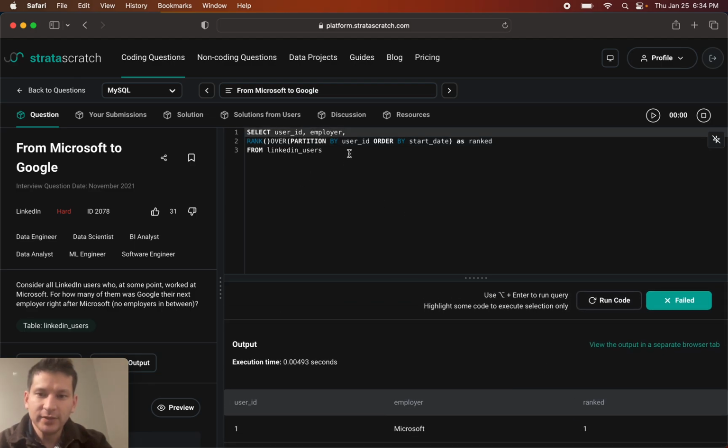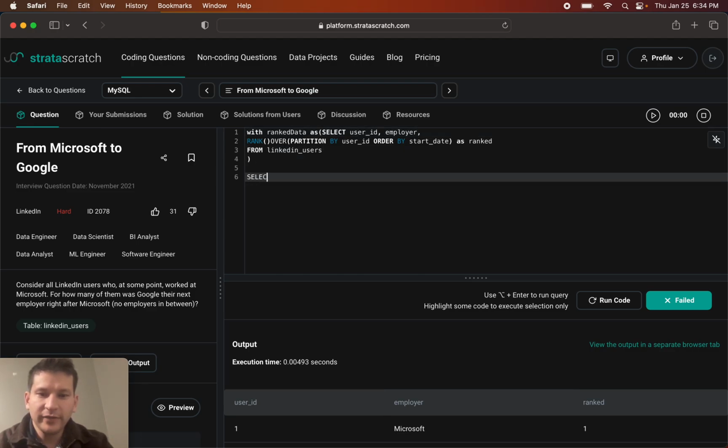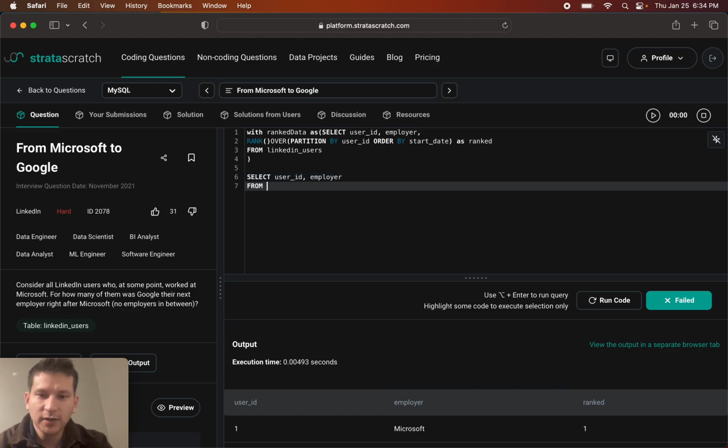Next thing we're going to have to do is save this as a table. So we'll save it as ranked data. And now we're going to have to do a self join. If you don't know how to do that, I will link another video that I have. So we're going to have to select the user ID and employer from the ranked data.